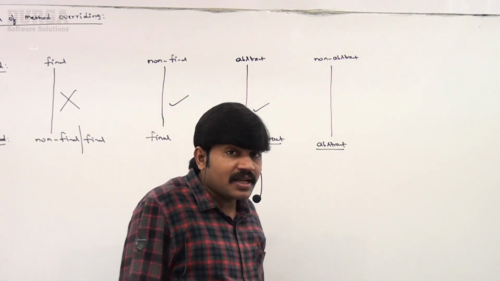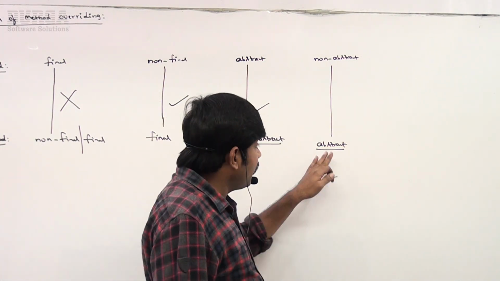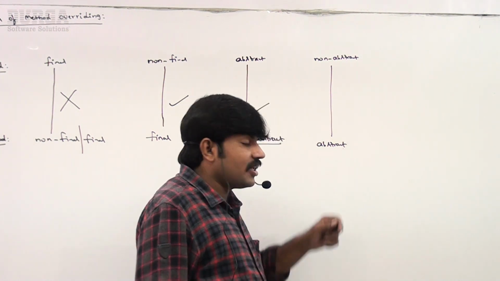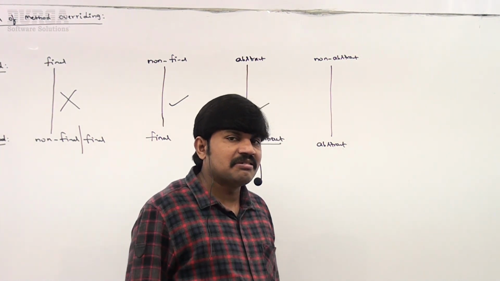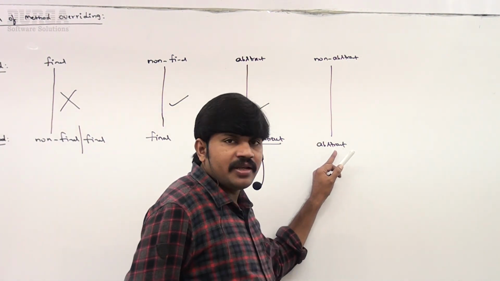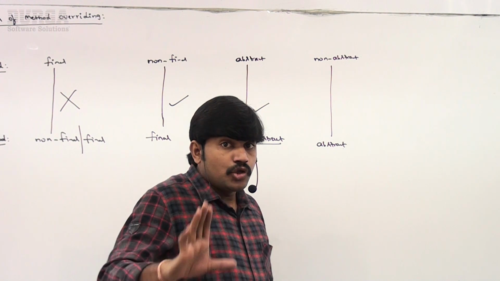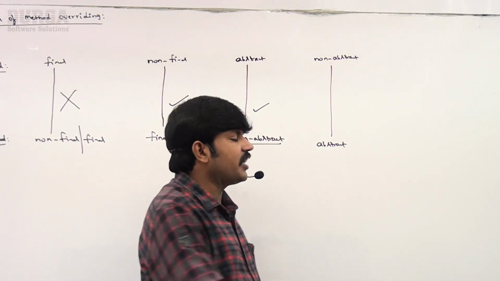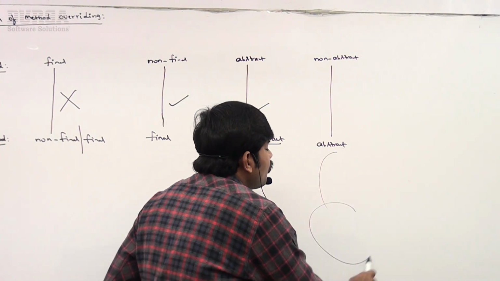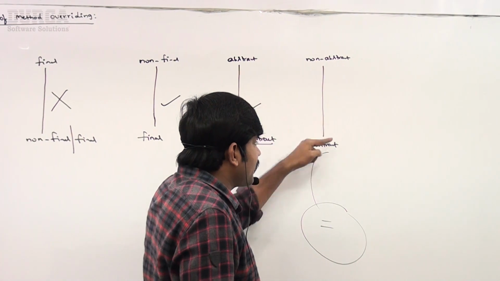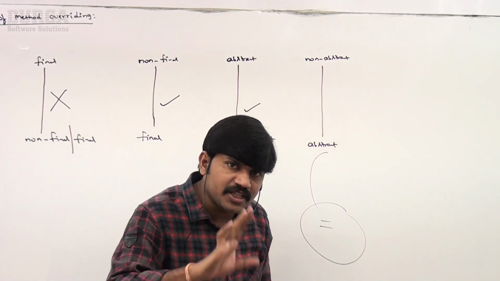But if the parent class method is non-abstract and I want the child class method as abstract, possible or not? 100% possible. If the child class feels that it doesn't want the parent method implementation, and the next level child is responsible to provide a new implementation for this method, then non-abstract to abstract is always possible.